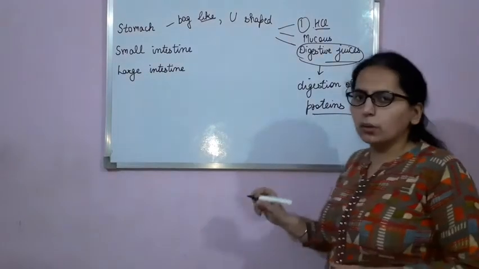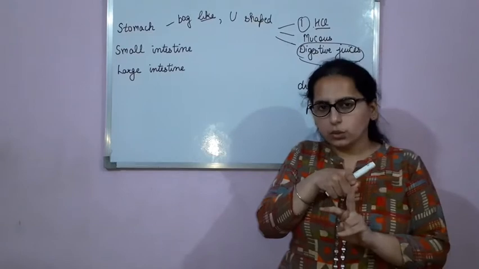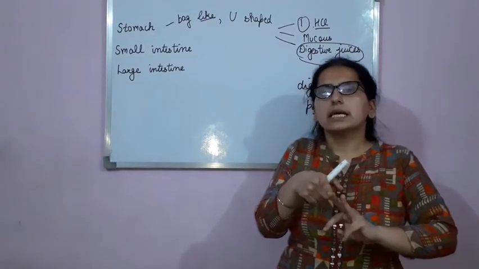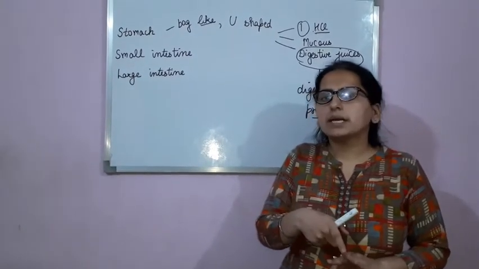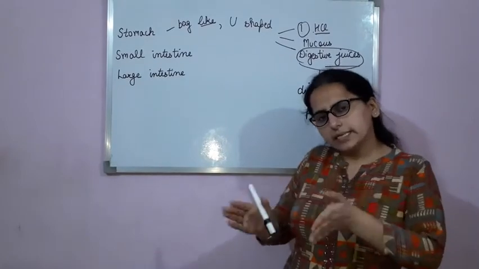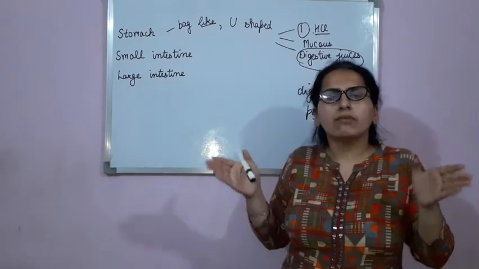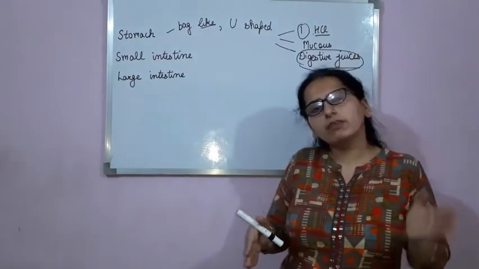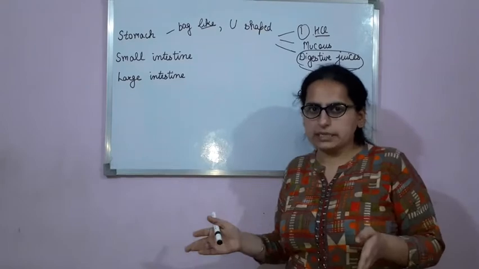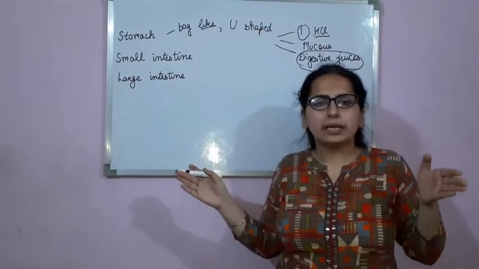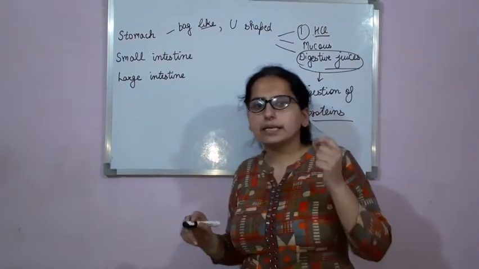Okay. So this is about stomach. Stomach is a bag-like structure. It is U-shaped. It secretes HCl, mucus and digestive juices. HCl makes the medium acidic so that digestive juices can work. Mucus protects the wall of the stomach from the attack of HCl. Digestive juices digest the proteins. So in stomach, digestion of proteins takes place. Clear? Now next is small intestine.